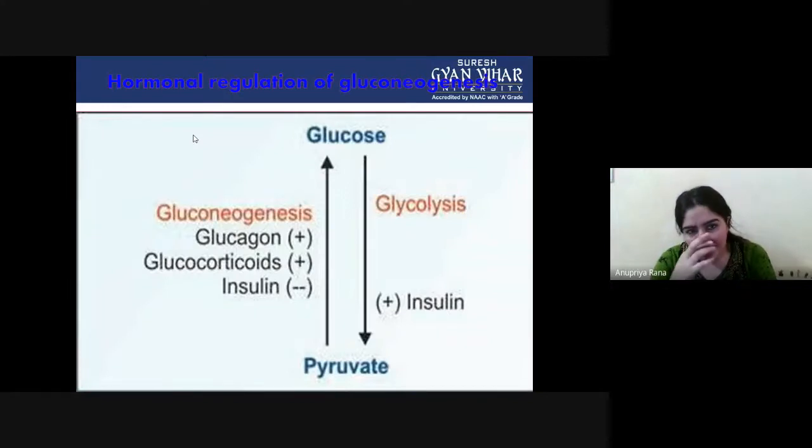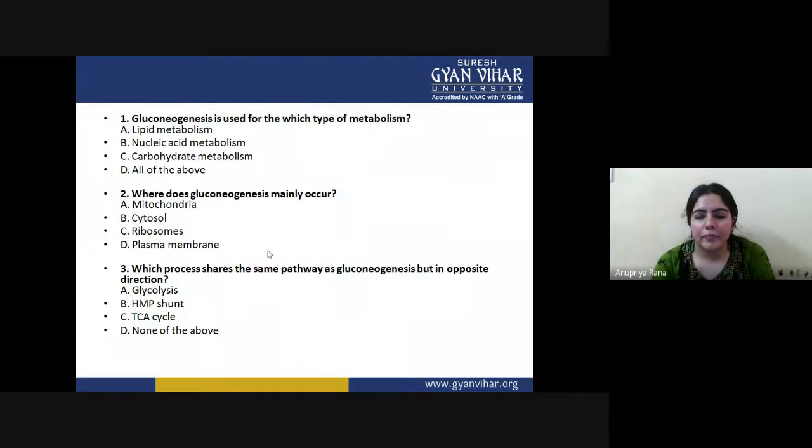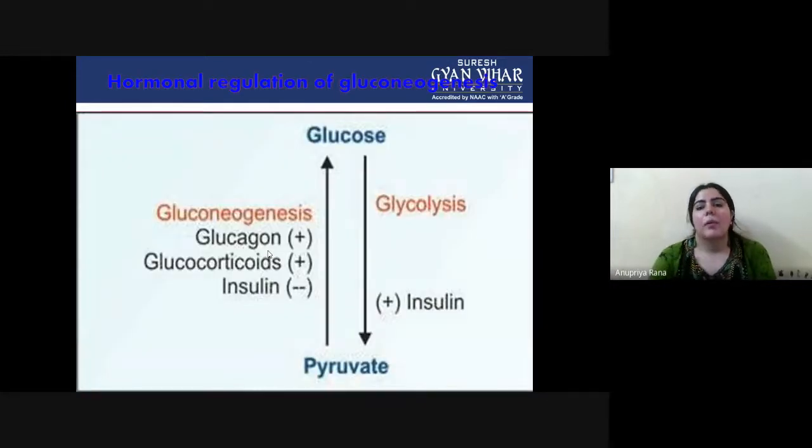This is the hormonal regulation you can see. Pyruvate to glucose is gluconeogenesis; glucose to pyruvate is glycolysis. Glycolysis needs insulin, and gluconeogenesis needs glucagon, glucocorticoids, or minus insulin. These are the hormone regulations at the time of glucose formation from pyruvate. Insulin gets reduced, while glucocorticoids and glucagon are enhanced when gluconeogenesis happens. So I think this is all about gluconeogenesis.